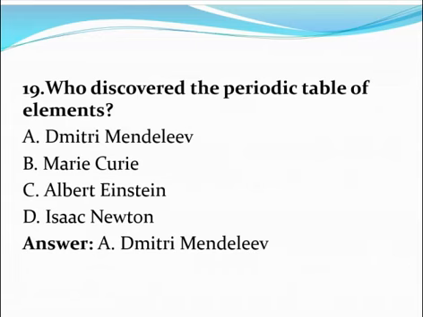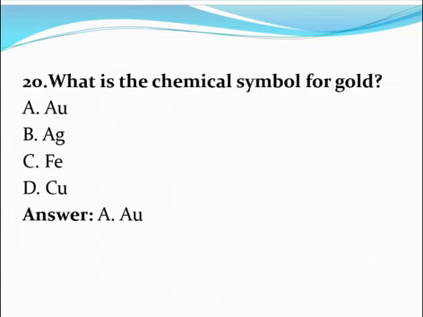Dmitry Mendeleev. Next question. What is the chemical symbol of gold? A. Au, B. Ag, C. Fe, D. Cu. The correct answer is option A.